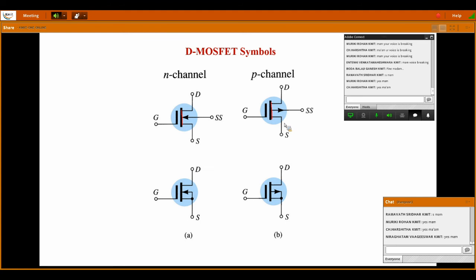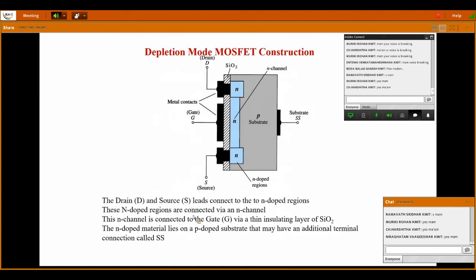And the substrate can be drawn as a 4th terminal, or else you can combine the substrate with the source.